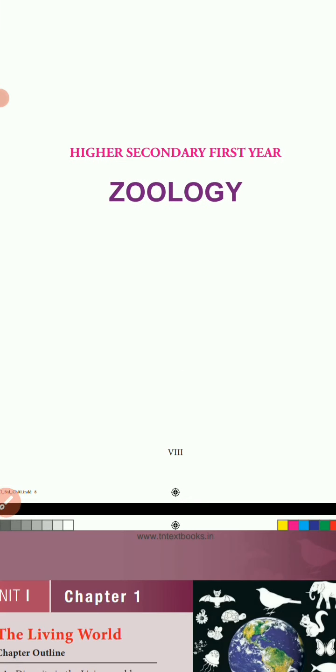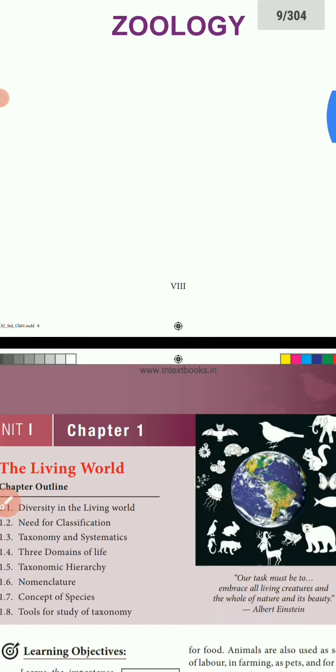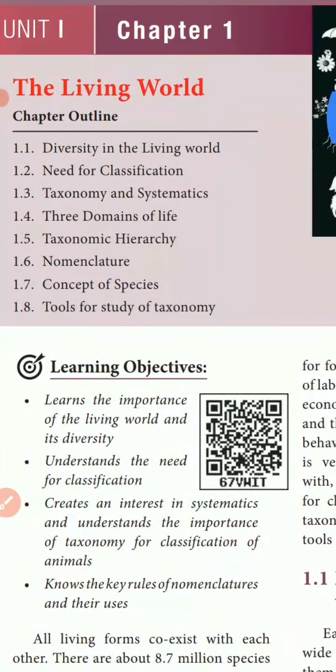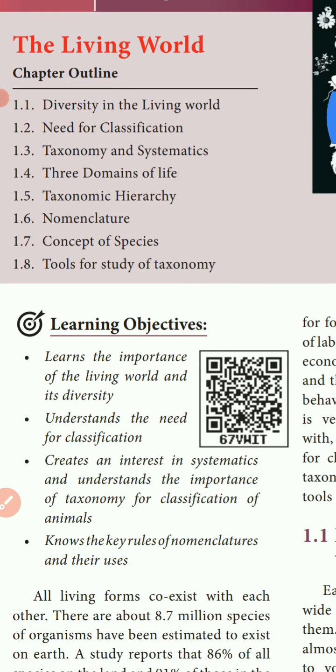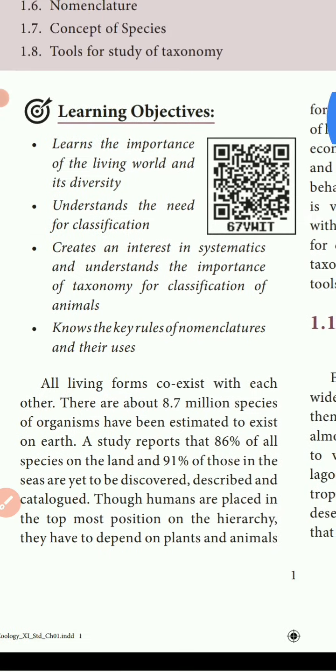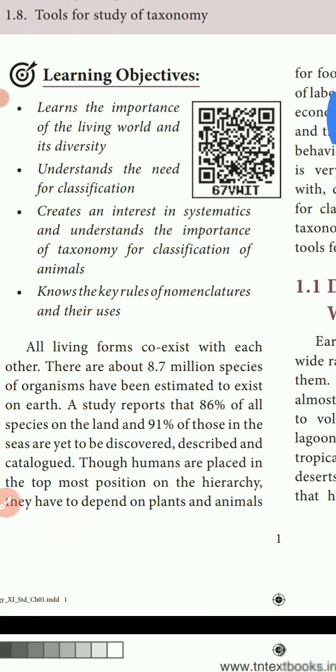This is 11th zoology, higher secondary first year zoology. Chapter 1, The Living World. The outline map of this living world is the one. Diversity in the living world, need for classification. In this chapter we are going to see all these topics: taxonomy and systematics, three domains of life, taxonomic hierarchy, nomenclature, concept of species, tools for study of taxonomy. Let us enter our introduction part.